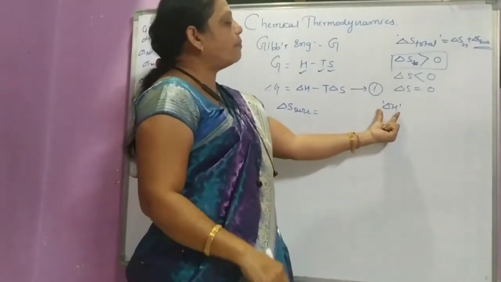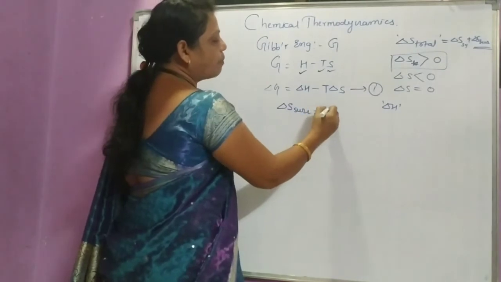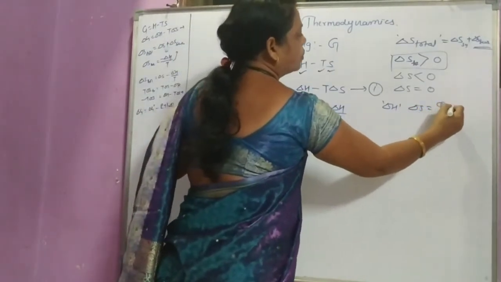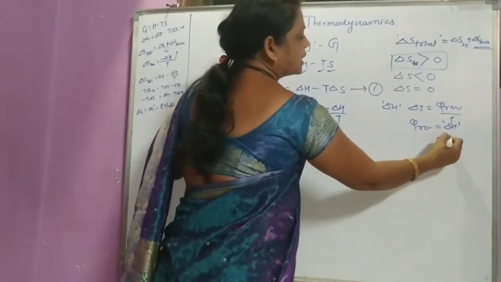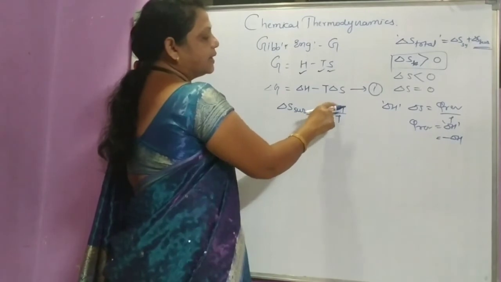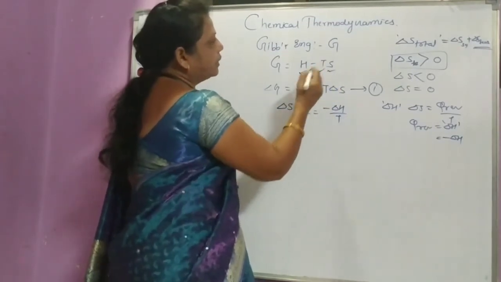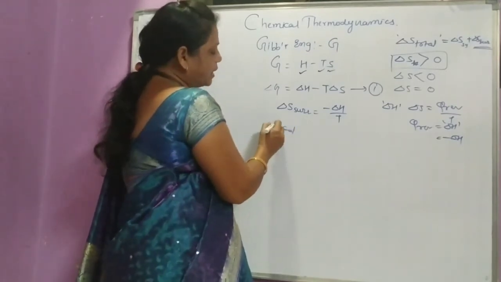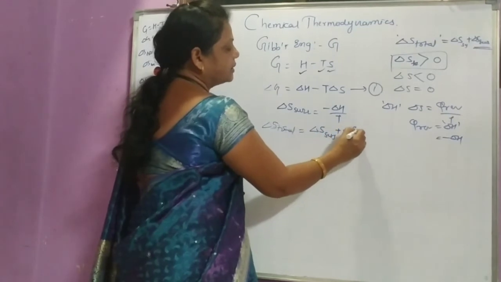So here the magnitude is the same but opposite in sign, and that's why del S surrounding is equal to minus delta H upon T, because del S is equal to Q reversible upon T, and Q reversible is equal to del H for the system, and for the surrounding it is minus del H. Therefore del S surrounding is equal to minus del H upon T. Putting this value in the equation, according to the second law of thermodynamics, del S total is equal to del S system plus del S surrounding.